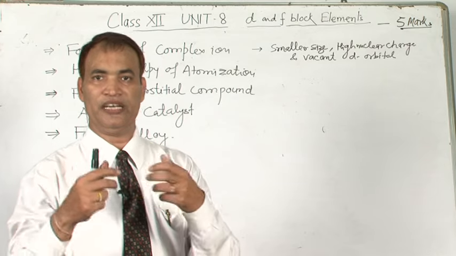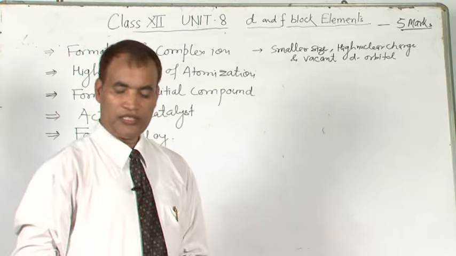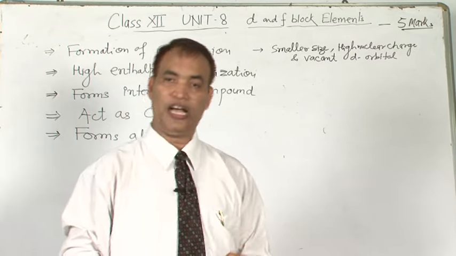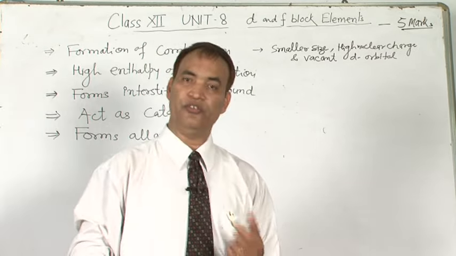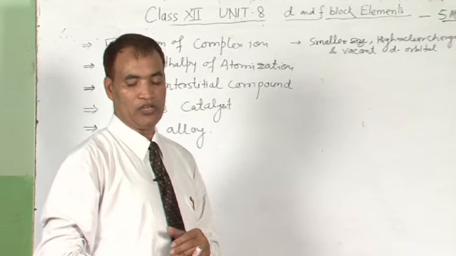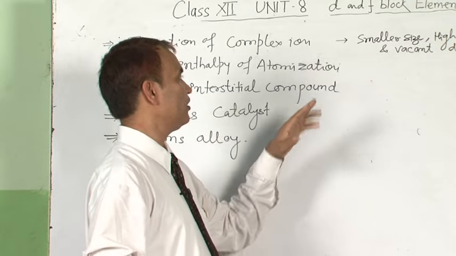Ability to link with the metal and metal, the same metal. This higher enthalpy is due to, again, smaller size and higher nuclear charge, which helps to bind the metal and metal with a stronger bond, that is a stronger metallic bond.